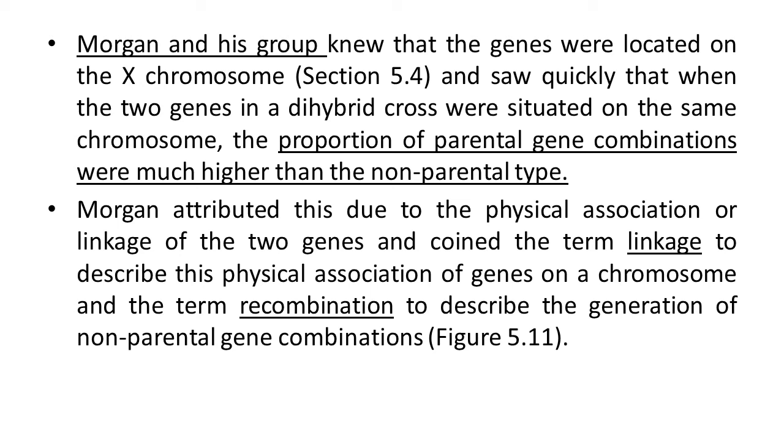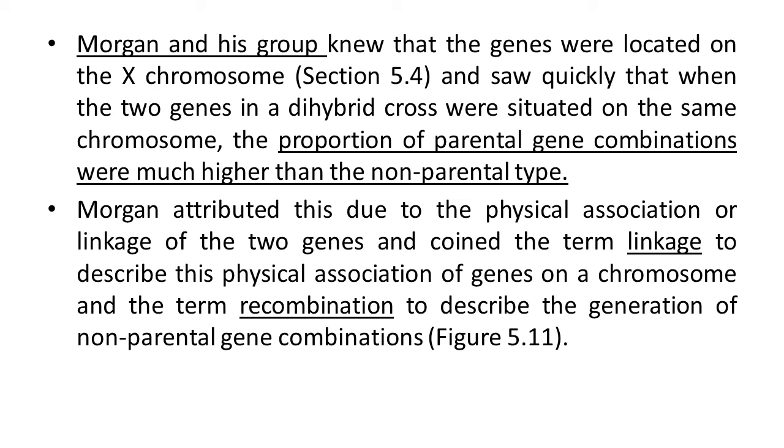Morgan and his group knew that the genes were located on the X chromosome, and they found that when the two genes in a dihybrid cross were situated on the same chromosome, the proportion of parental gene combinations was much higher than the non-parental type. It means that in the next progeny, the characteristics observed were maximum similar to their parents and very few not like their parents.